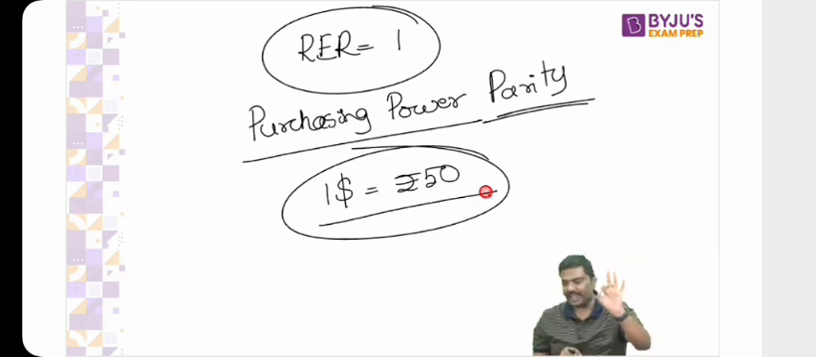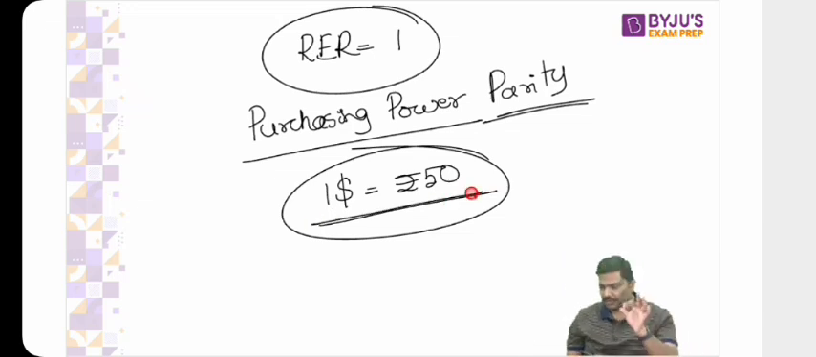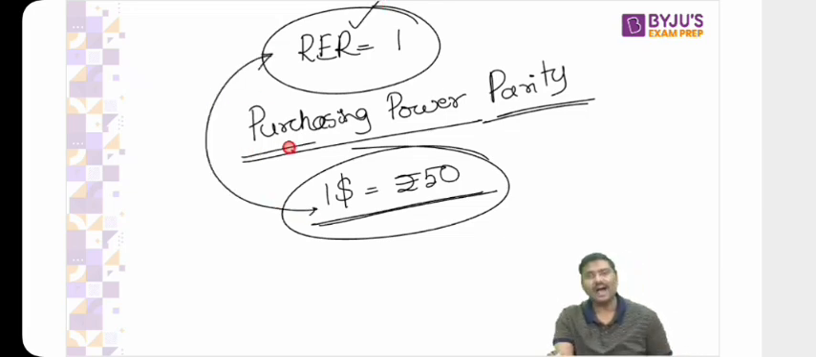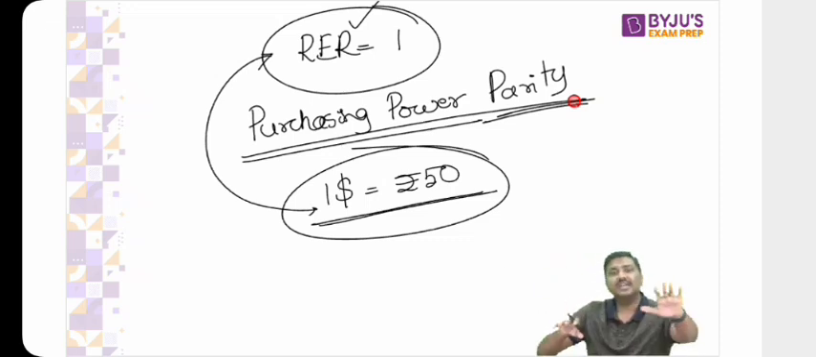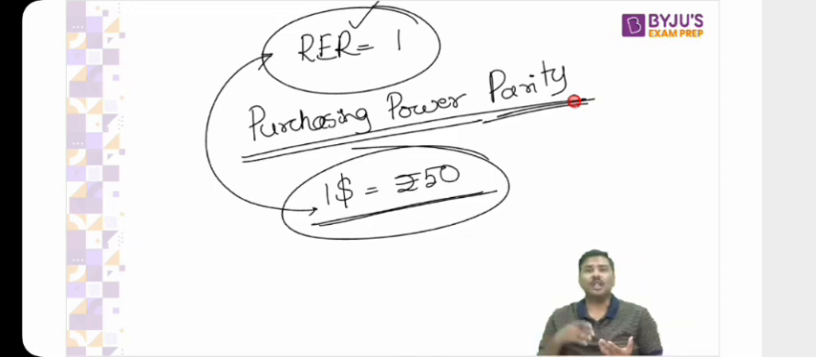I'll repeat it again. Imagine $1 is equal to 50 rupees and I say real exchange rate is equal to 1. What is the meaning of it? It simply means currencies are at purchasing power parity. Meaning of that is whenever you have $1 or 50 rupees, you can purchase the same set of goods and services, or a similar set of goods and services, in both USA and India. So how is that possible? How can I get RER is equal to 1?